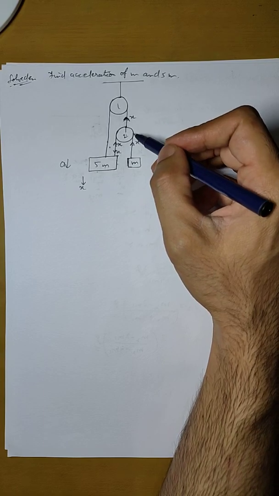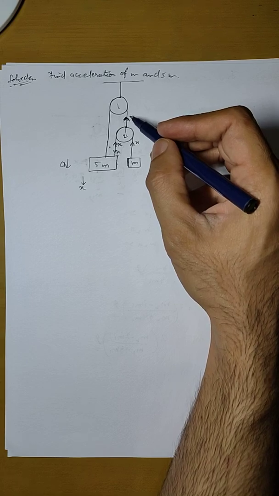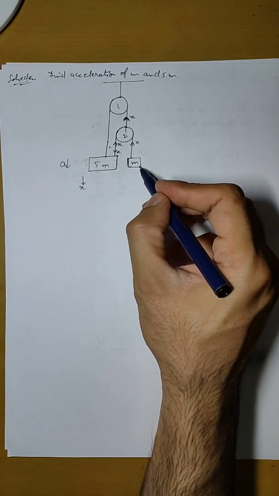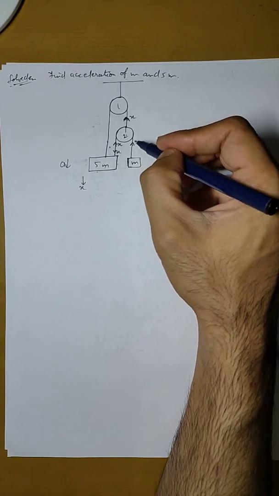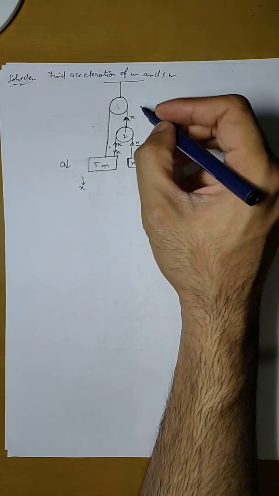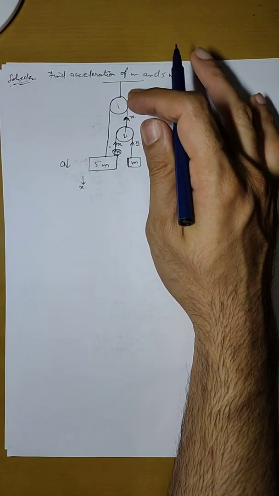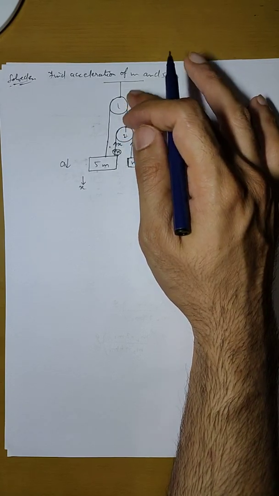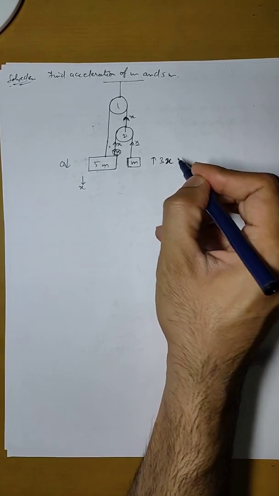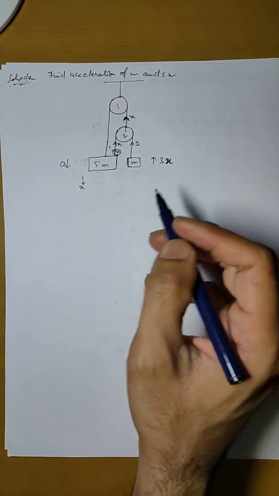Now consider this, you have to use your imagination a little bit. This pulley is moving up by a displacement x, at the same time this mass is moving down. If we look from the point of view of this m, then it is having a displacement of x because of this, and also a displacement of x because of this quantity, because this pulley will also move up. Not just the string, the pulley is also moving up, so the total displacement of this body will be equal to 3x. So make sure you understand this. If you do not, pause the video and go back and listen to this again.